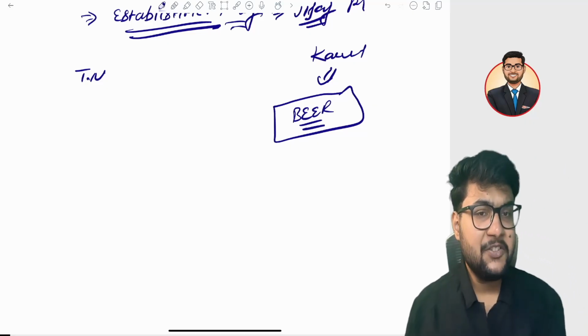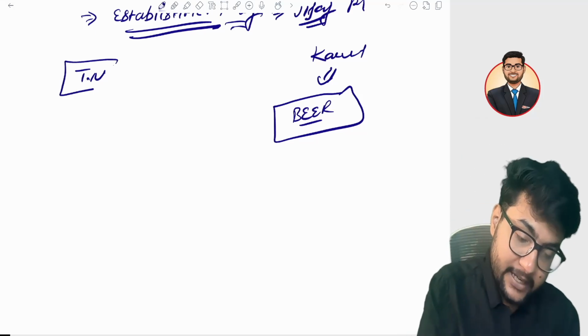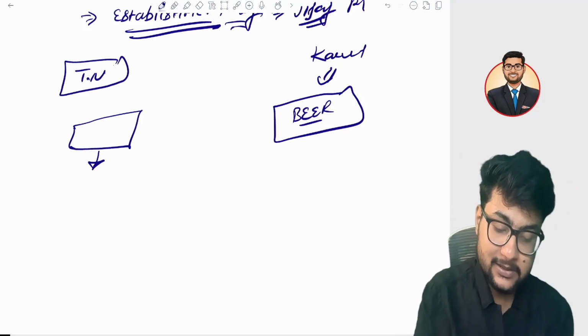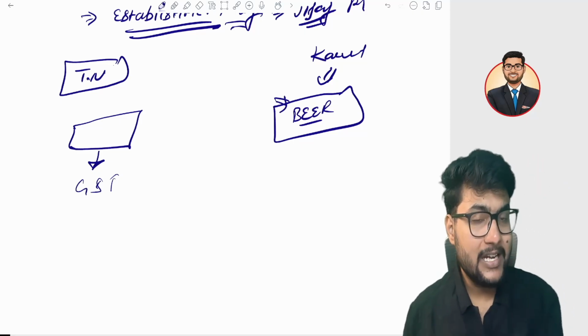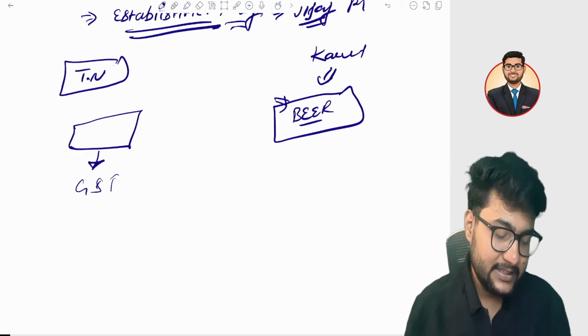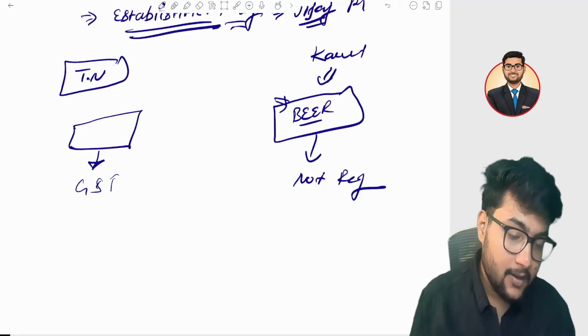For beer manufacturing, as you all know, you need bottles. In Tamil Nadu, I have a bottle factory, and suppose I am registered in GST. But beer is an alcohol, and alcohol is not covered under GST, so we are not required to take a registration.